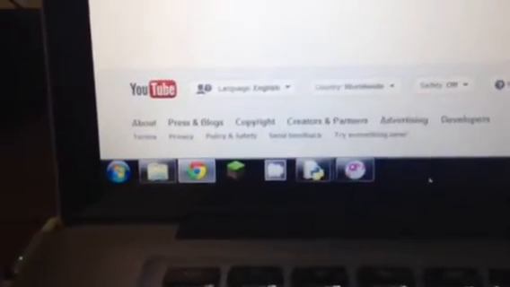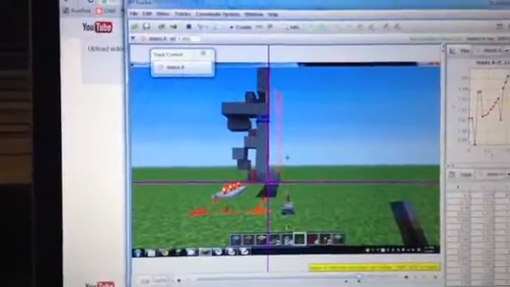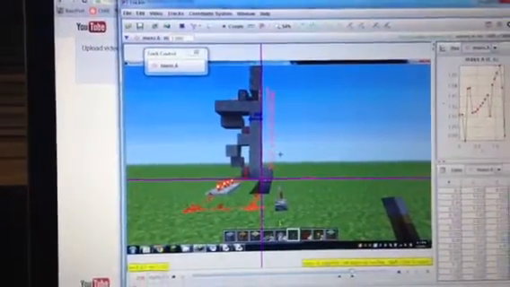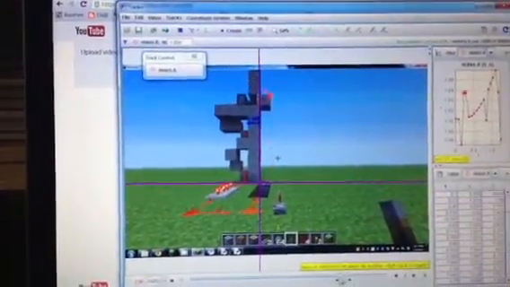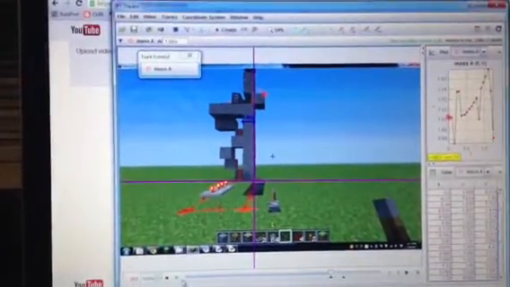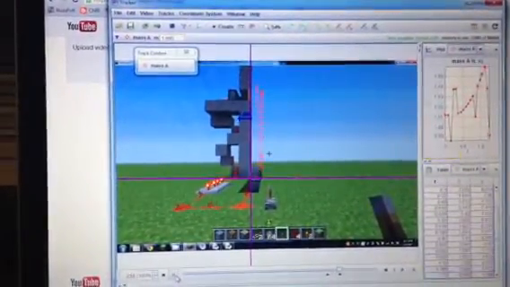So what I did was I went into Tracker, and I got this video of this block of gravel falling. As you can see, it falls.